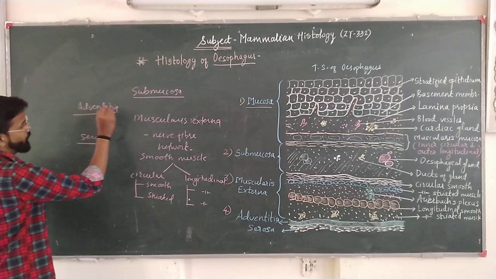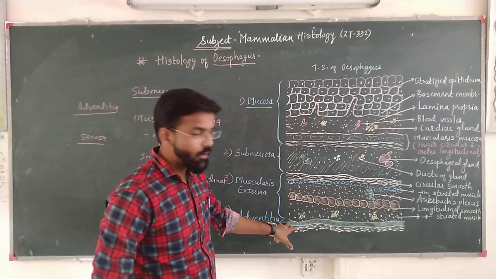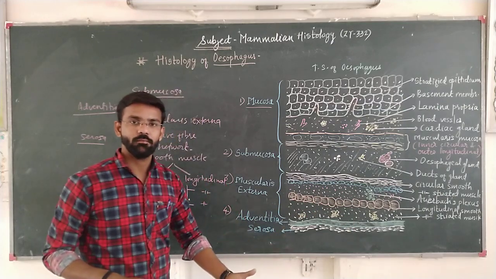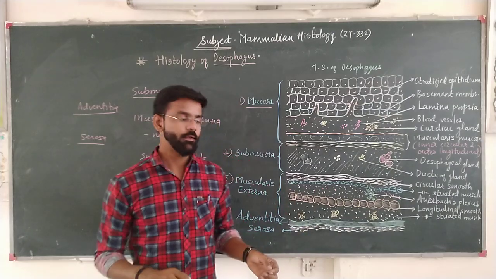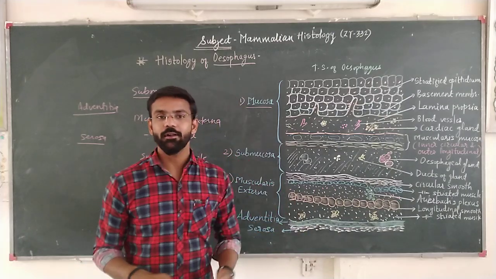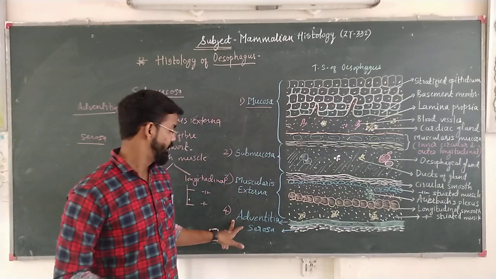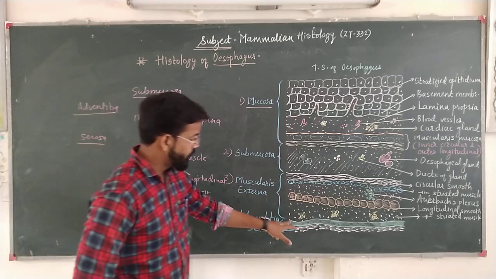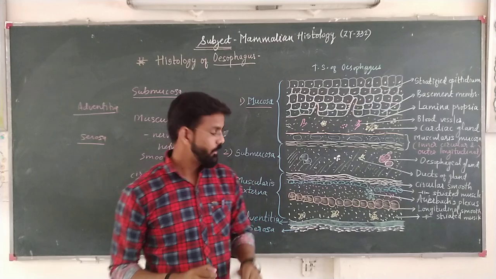Now, in adventitia, the layer of areolar connective tissue is discontinued. There is no peritoneum. When peritoneum is absent in any structure of alimentary canal, at that time the outermost layer is referred to as adventitia, where peritoneum is absent and that areolar connective tissue or fibrous tissue is discontinued.